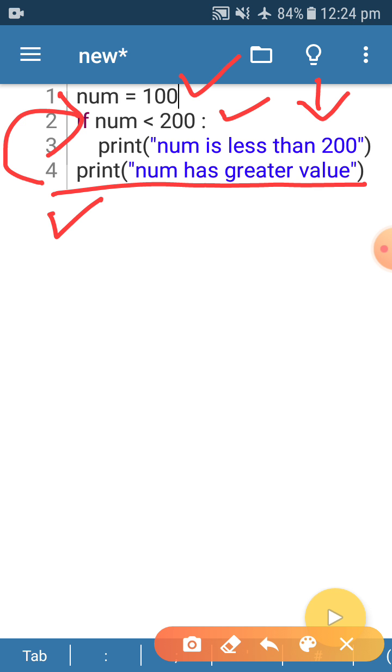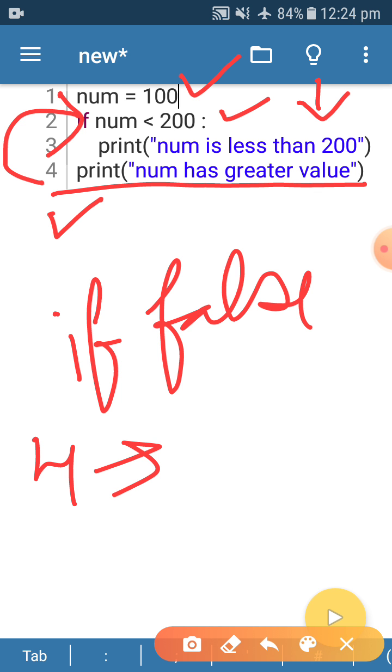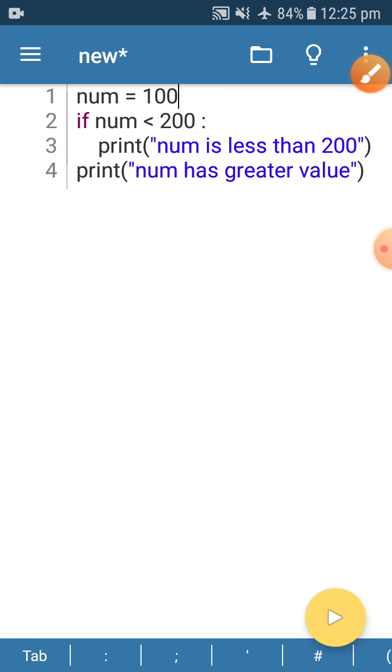And if by chance the if condition is false, then only the fourth line is going to be read by the computer. Children, I hope you are able to understand the if statement. If statement means if the condition is true, a particular set of instructions is going to be followed, and if that statement is false, nothing is going to be done, because nothing is there except the if.